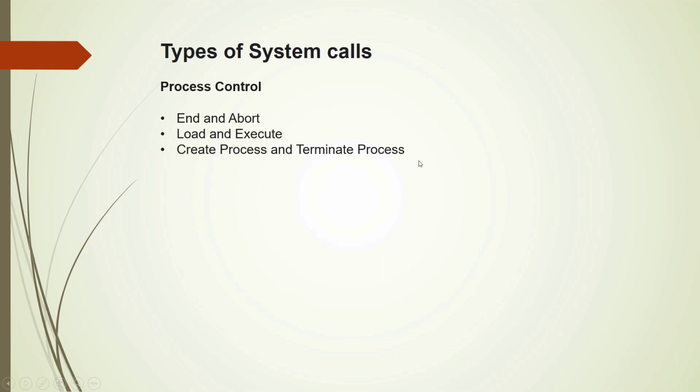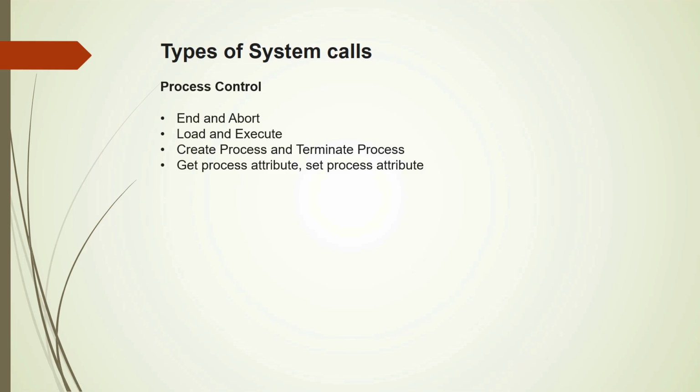A process can create other processes or child processes, and there are system calls to terminate the child process also. Similarly, the parent process can also be terminated with the help of system calls. There are also get process attribute and set process attribute.